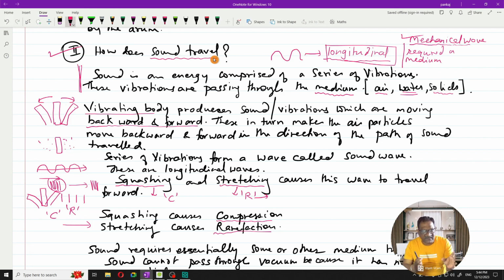Compression and rarefaction are nothing but a situation created by the particles. So if there are no particles, there is no way that compression and rarefaction can be created. That is the reason sound is termed a mechanical wave, and it essentially requires a medium.